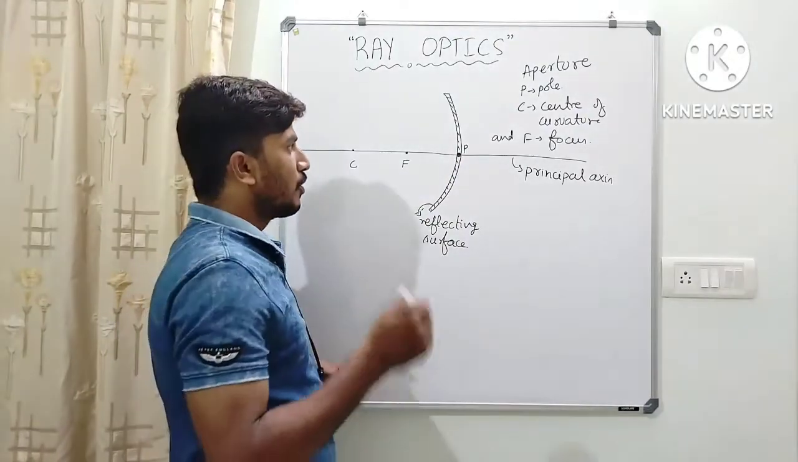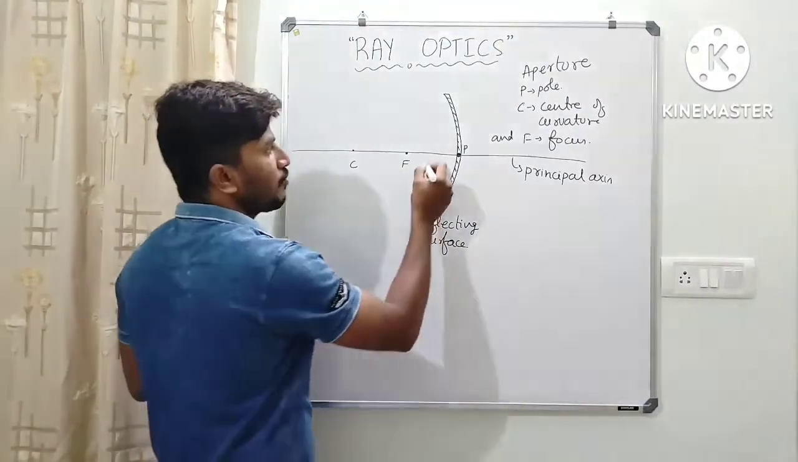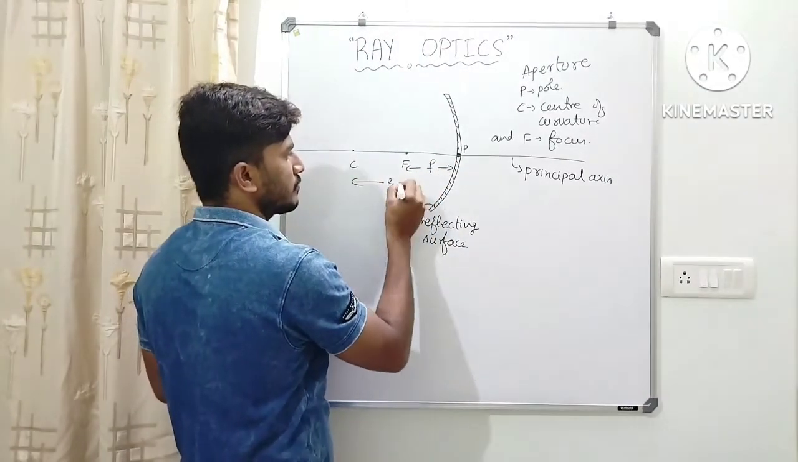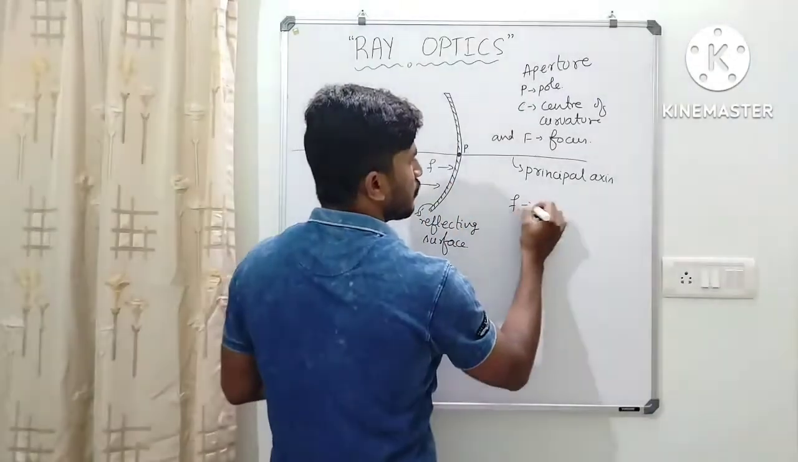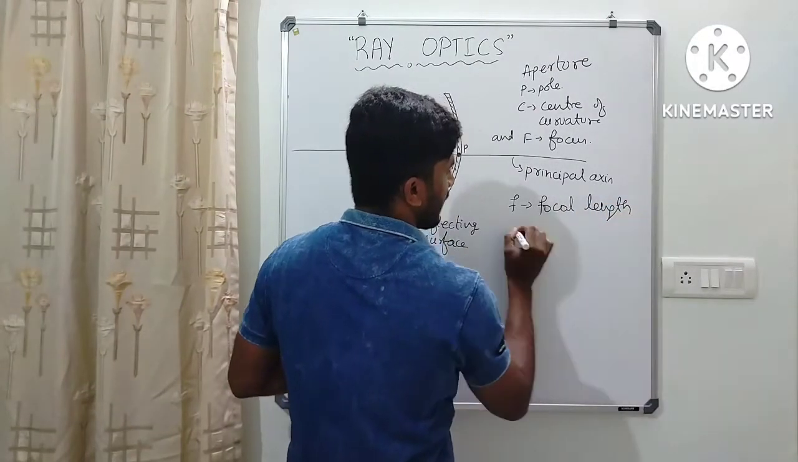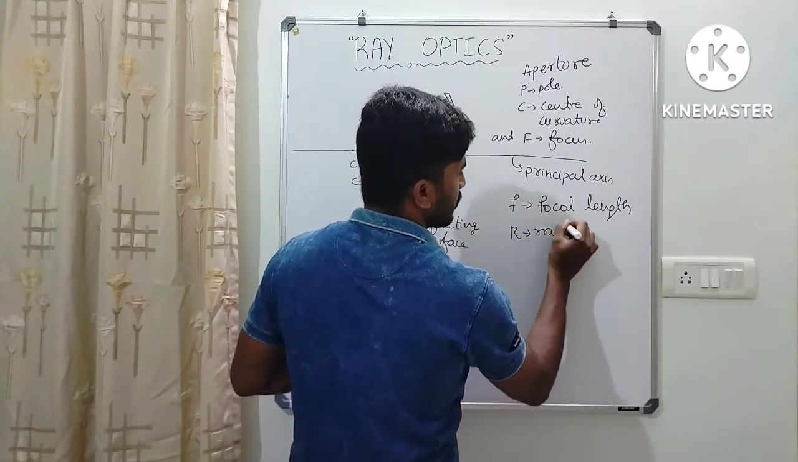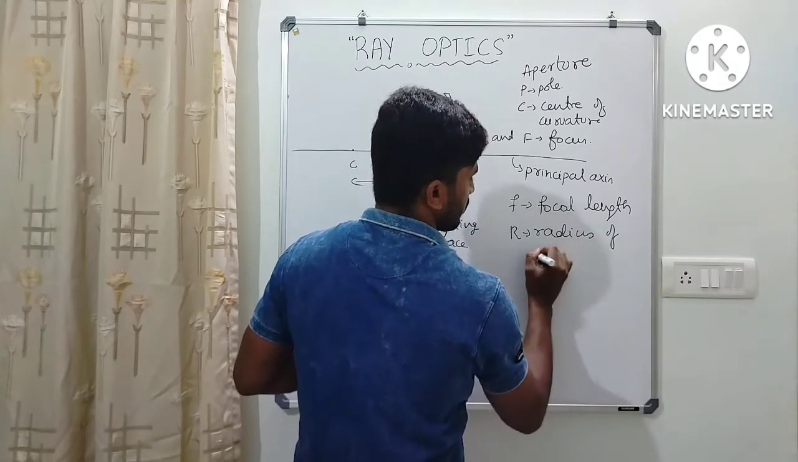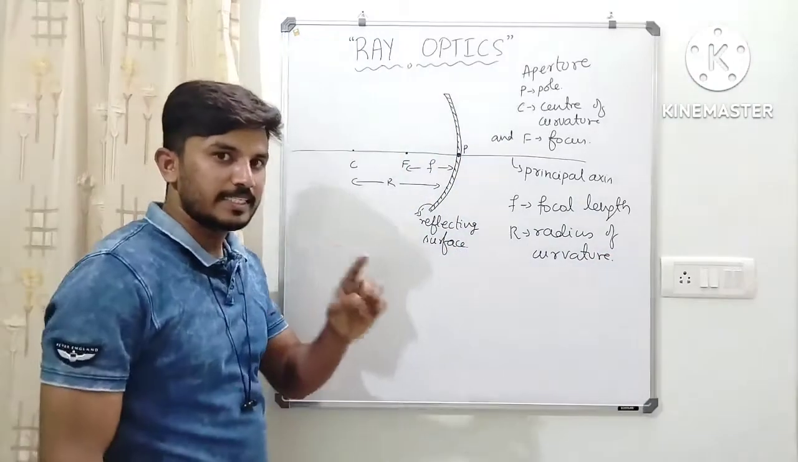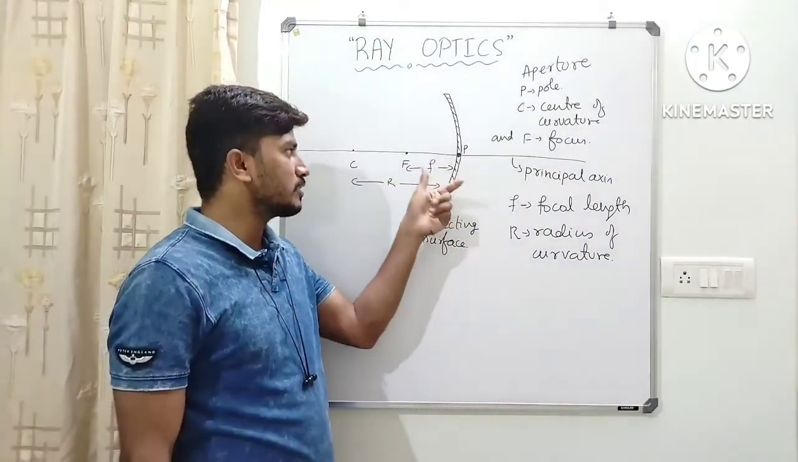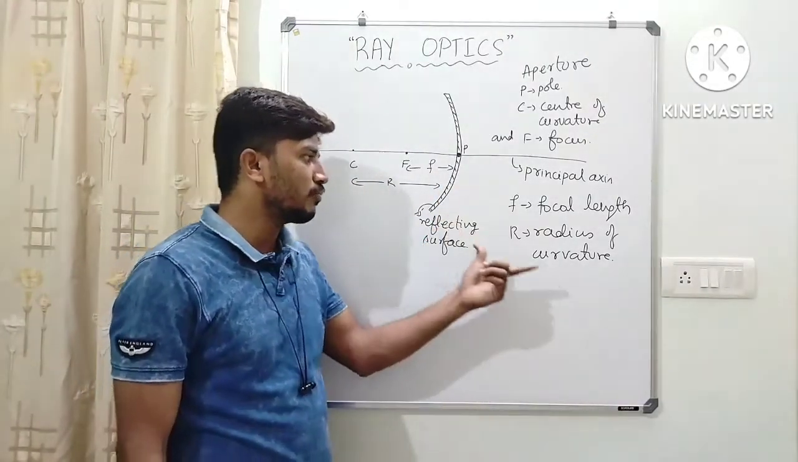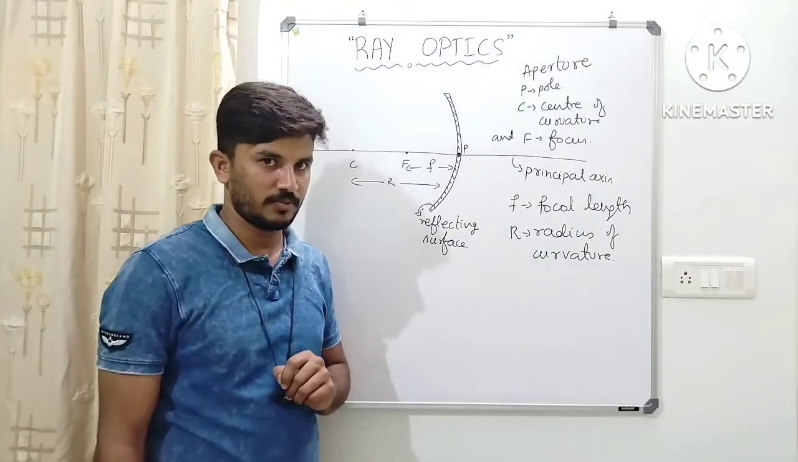Okay. Now, two more things that you need to know, that is focal length and radius of curvature. F is called focal length and R is called radius of curvature. The distance between focus and pole is called focal length. The distance between center of curvature and pole is called radius of curvature. Okay. Now,